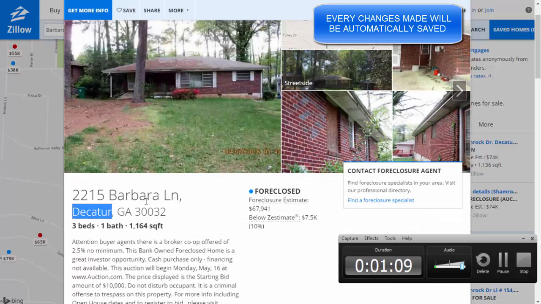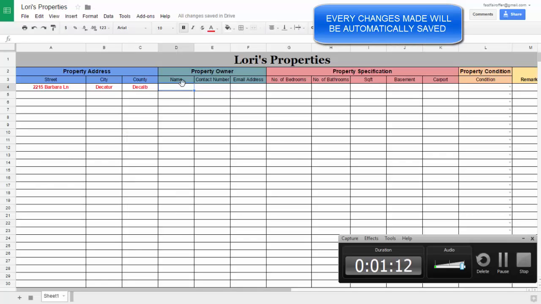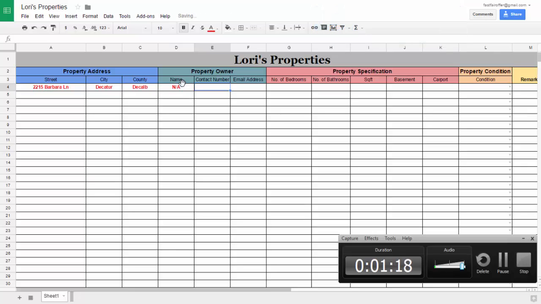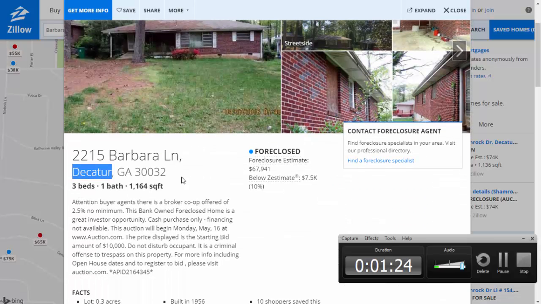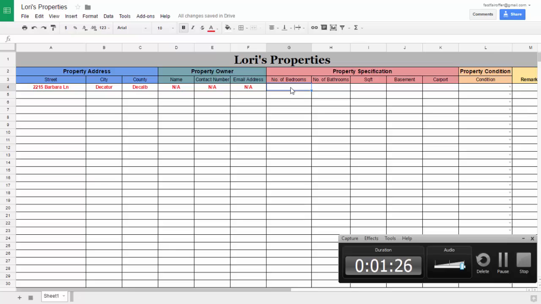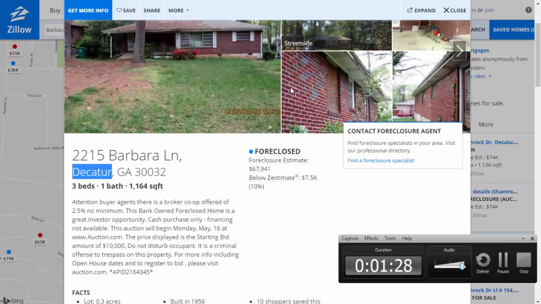Property owner. If you don't know the property owner, you can just leave it NA. Same as all these contact number and email addresses. So it says here 3 beds, 1 bath.